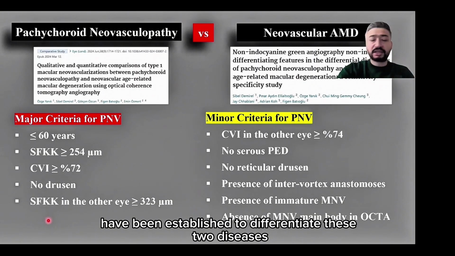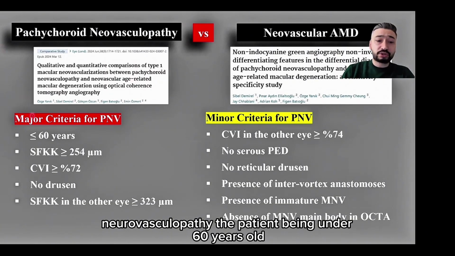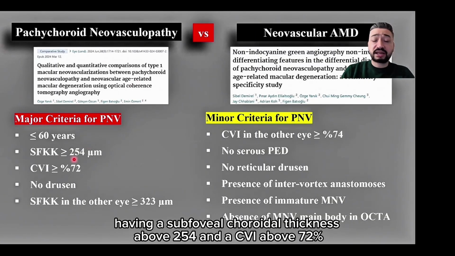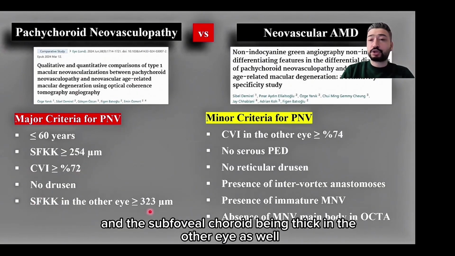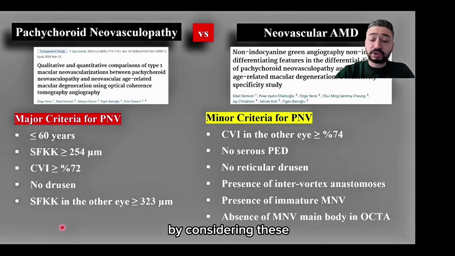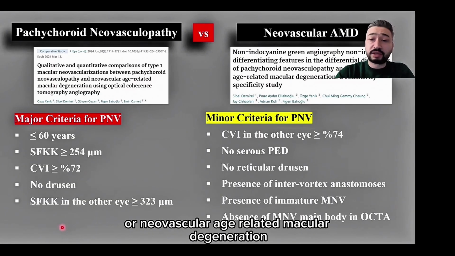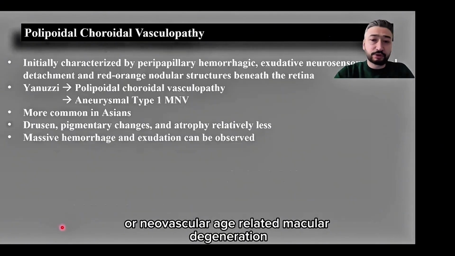differentiate these two diseases. Major criteria indicate that the patient has pachychoroid neovasculopathy: the patient being under 60 years old, having a subfoveal choroidal thickness above 254 and a CVI above 72%. Not having drusen and the subfoveal choroid being thick in the other eye as well are major findings. Besides these, we also have minor findings. By considering these, we can decide whether the patient has pachychoroid neovasculopathy or neovascular age-related macular degeneration.